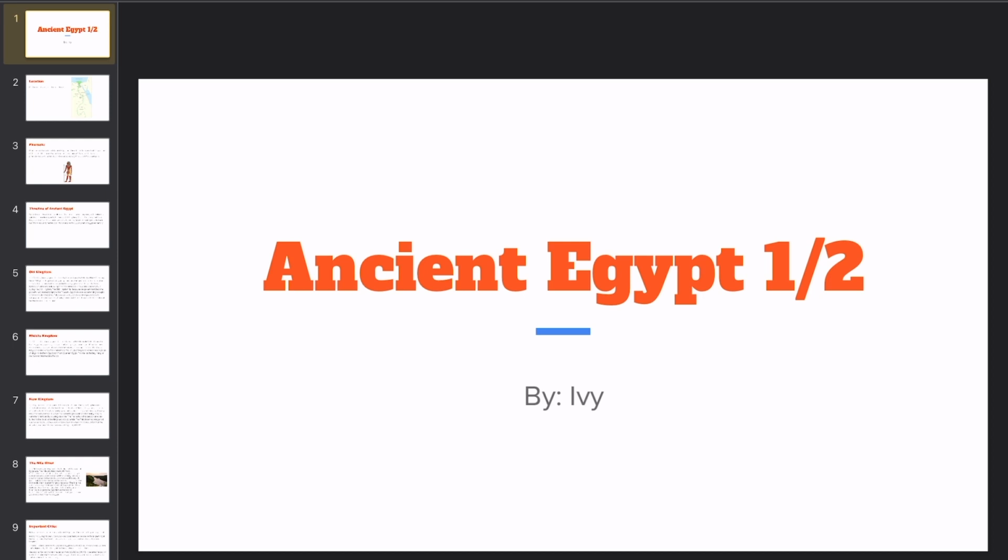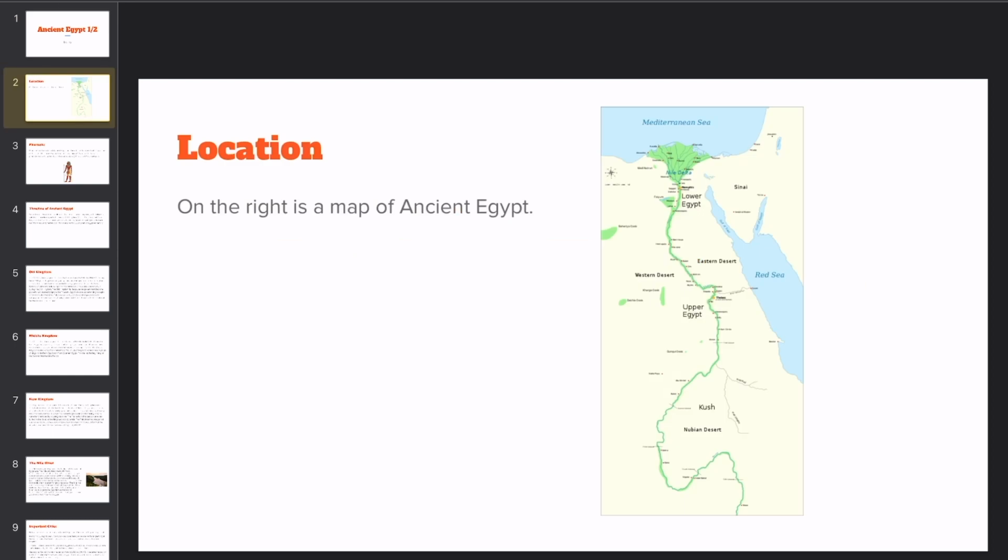First, we're going to be starting with the location of ancient Egypt. On the right hand side is a map of ancient Egypt. The Mediterranean Sea is to the north of ancient Egypt and the Red Sea is to the east of ancient Egypt. There is also a very important river called the Nile River that runs through Egypt. We will be talking more about the Nile River today too.